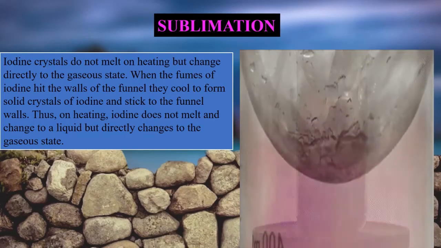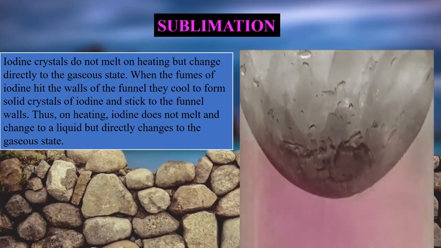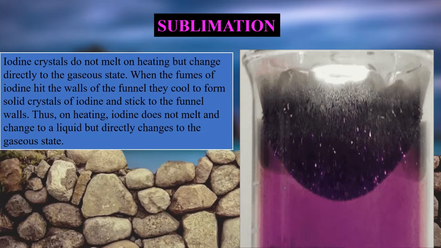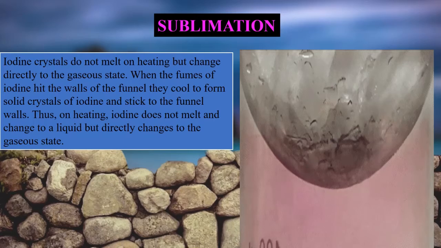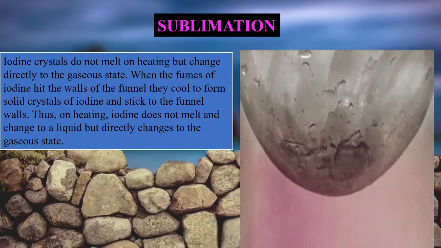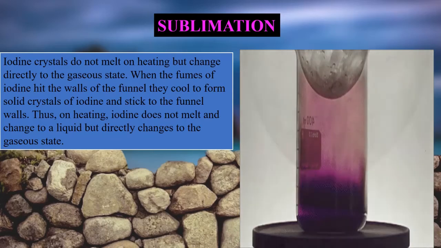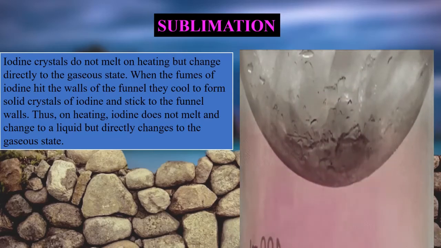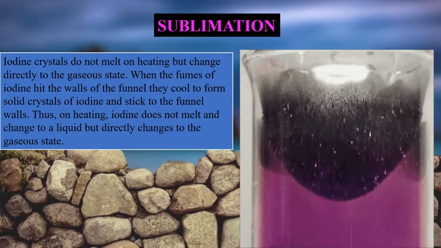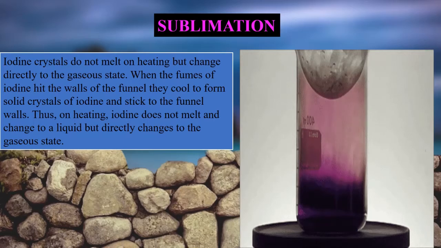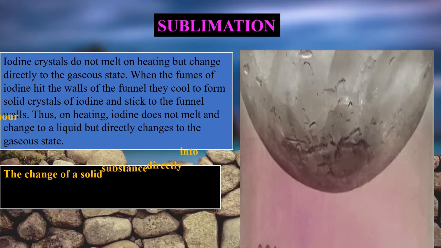So here in this image you can clearly see how the crystals of iodine are formed on this surface. See, this iodine is evaporating and this iodine gas, when it is cooled down, again forms crystals of iodine. Okay, and they stick to the funnel wall. Thus on heating, iodine does not melt and change to a liquid but directly changes to the gaseous state. Understood? So we could define sublimation as the change of a solid substance directly into a gas or vapor.